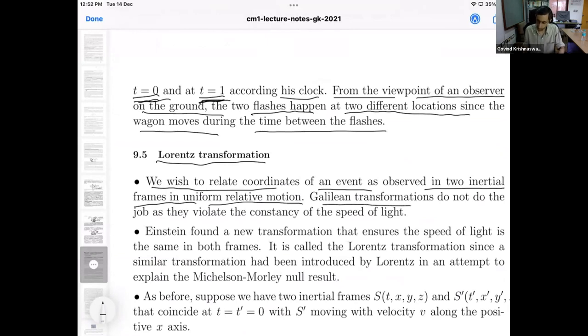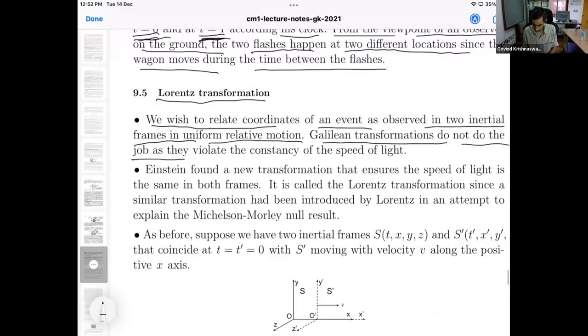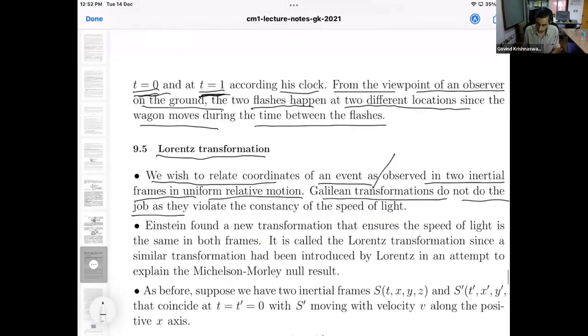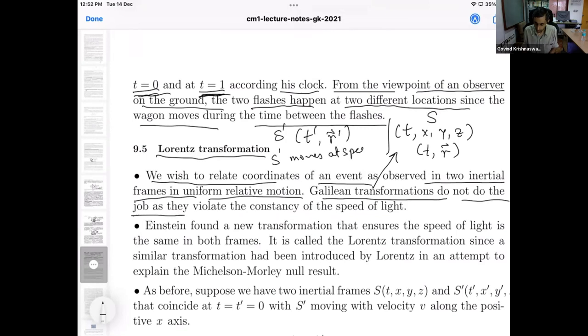Galilean transformations do not do the job. So let me remind you what Galilean transformations are. I think if I have not written it here, let me remind you. So Galilean transformations relate the coordinates of an event t, x, y, z, or t, comma, r in one frame S to that in another frame where they are denoted t prime, comma, r prime. Now the frame S prime moves at speed v relative to S along x. Suppose that is the setup.